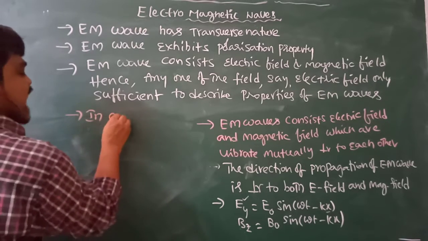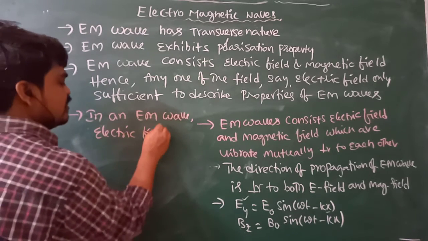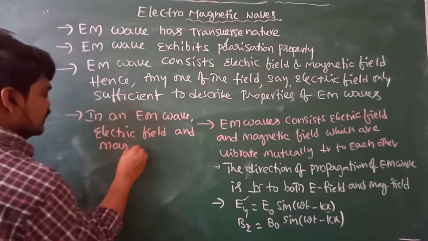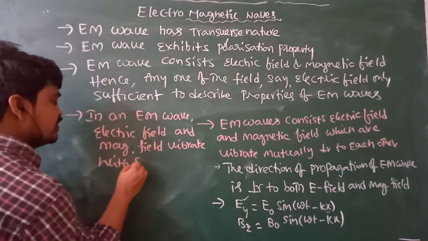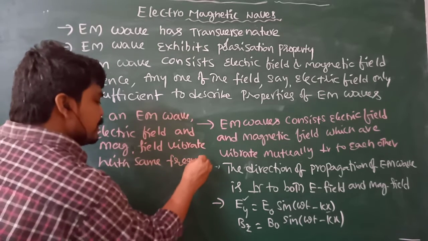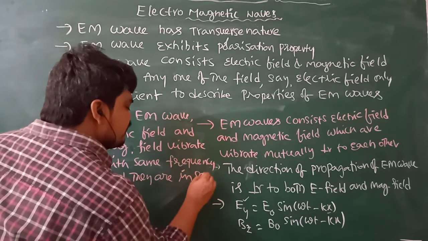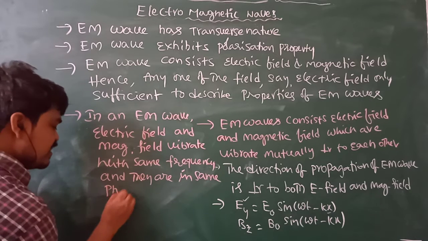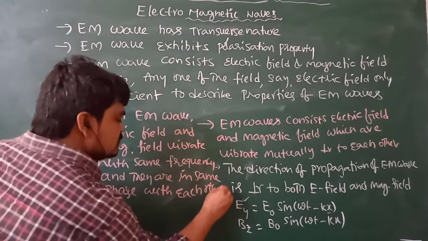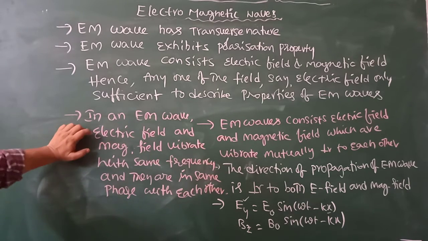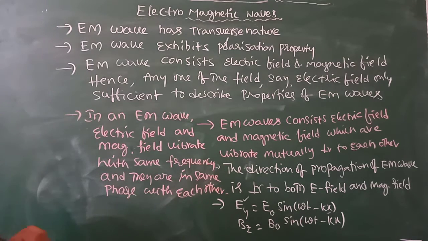We can write another one: in an EM wave, electric field and magnetic field vibrate with the same frequency, and they are in the same phase with each other.